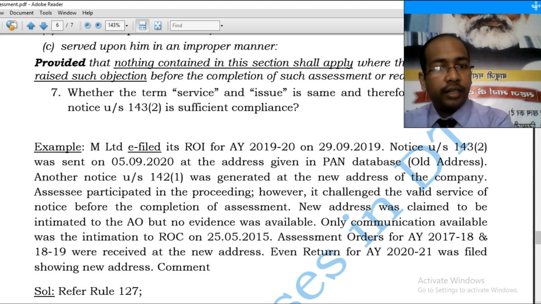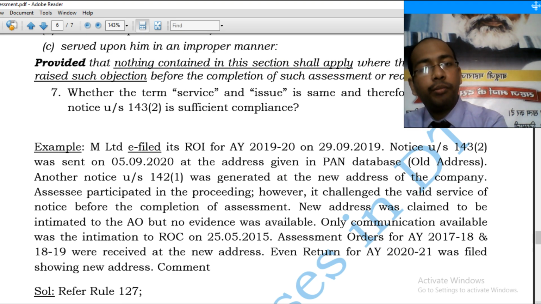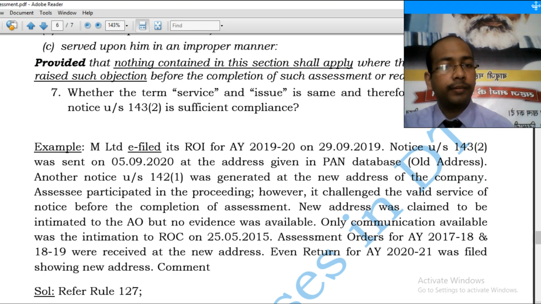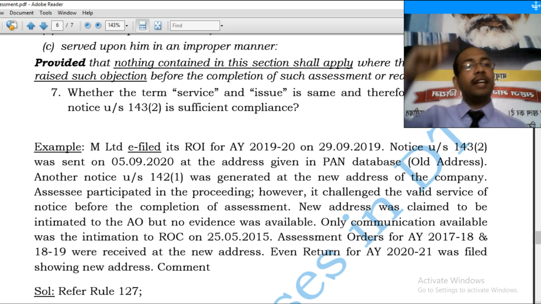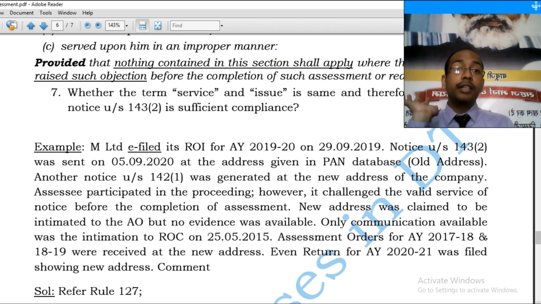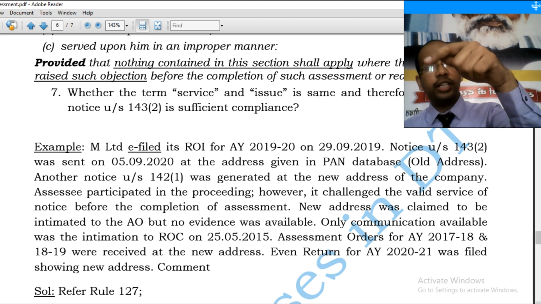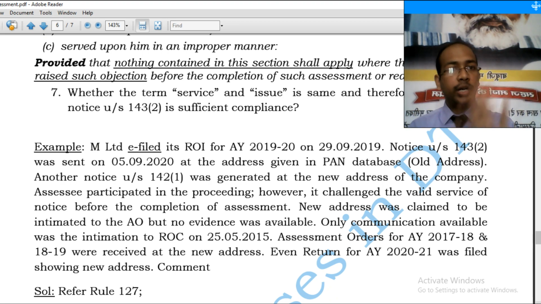Alright. New address was claimed to be intimated to the AO, but no evidence was available. Assessee claimed that the notice was generated at the address in the PAN, which is not my address. Since this is not my address, or it was my old address, so you have not assumed the jurisdiction, and I have intimated you as well, and I have objected to you in the assessment proceeding. So section 292BB cannot come to the help because assessee has objected during the assessment proceeding.